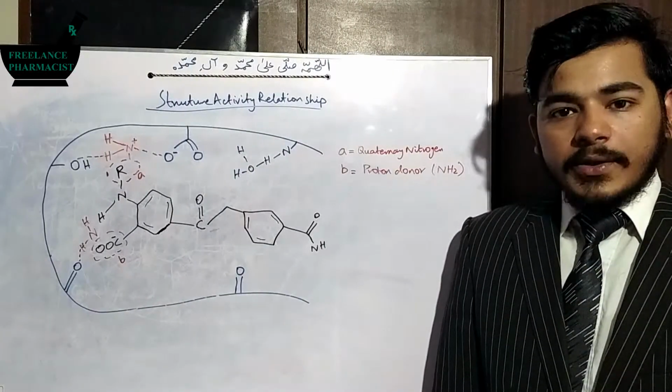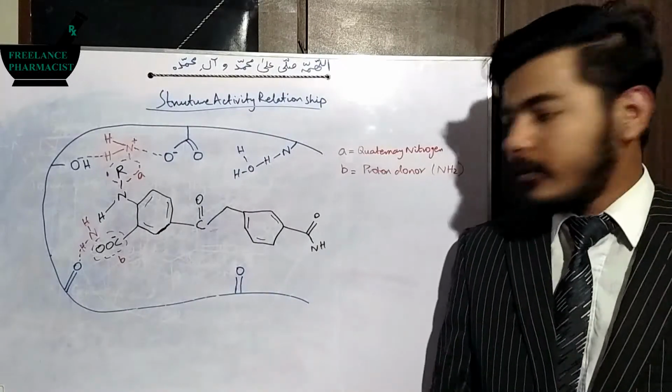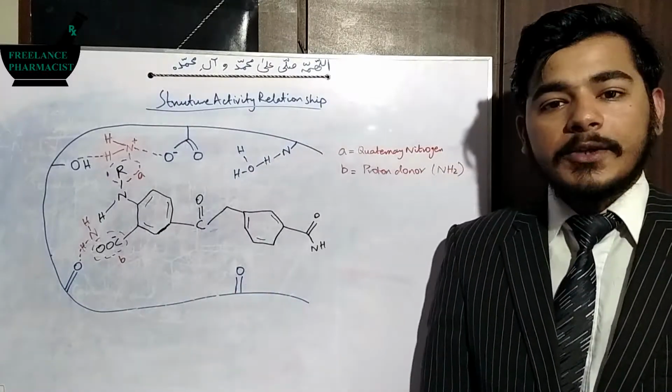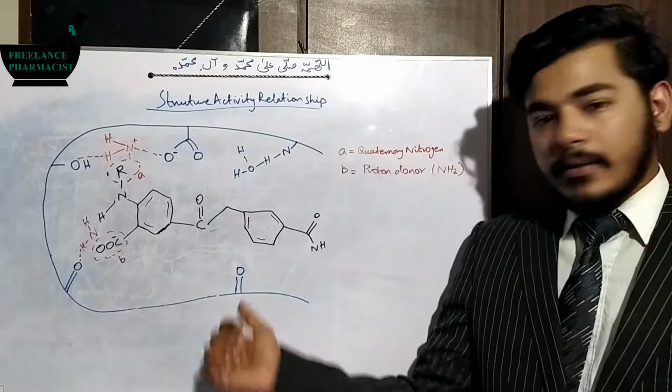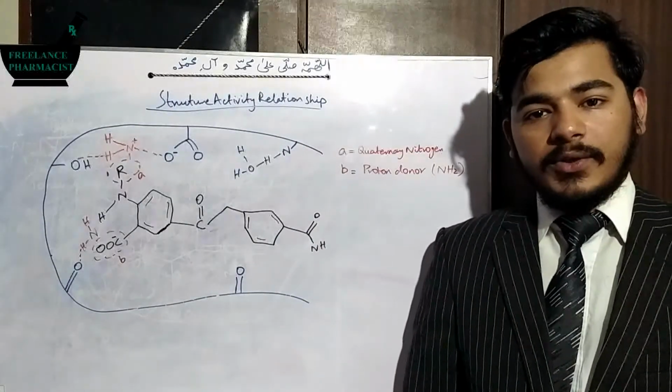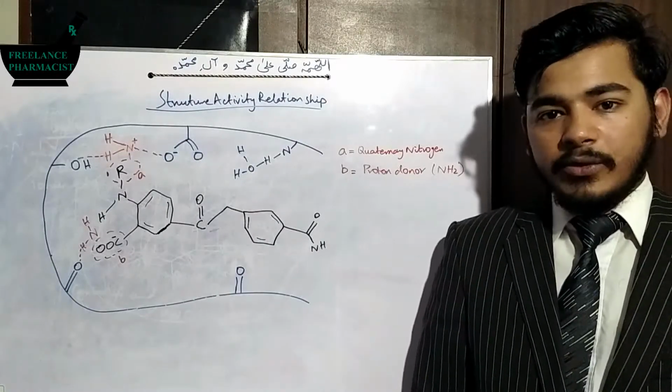Now coming towards the next system of the receptor, that is, a carbonyl is present. This carbonyl contains an oxygen which has two lone pairs of electrons.